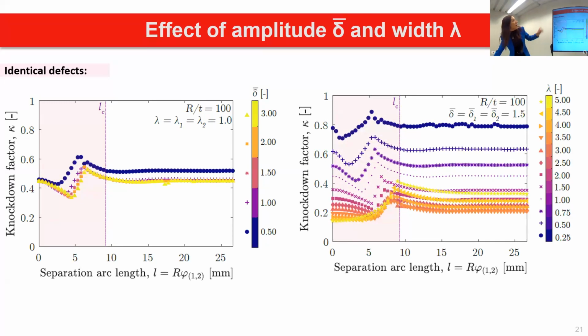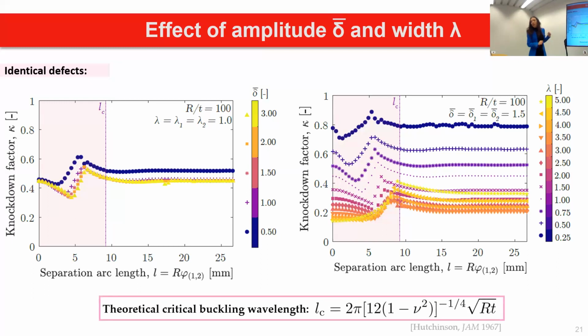And now I plot on top of these graphs what we call the theoretical critical buckling wavelength in the literature. So this is an equation coming from Hutchinson in 1967, and it involves only, as I was telling you before, the square root of r multiplied by t, and then the material properties. So this is the critical buckling wavelength, which is computed based on the stretching and bending, the interplay of stretching and bending.